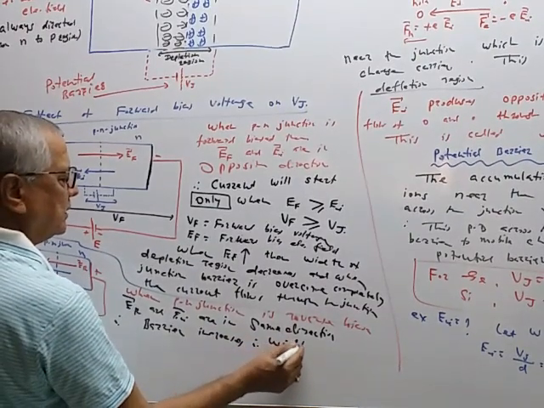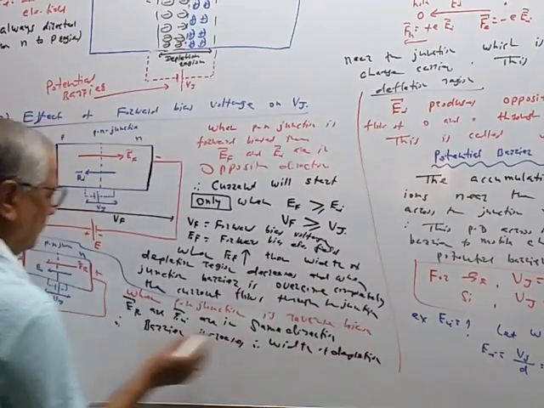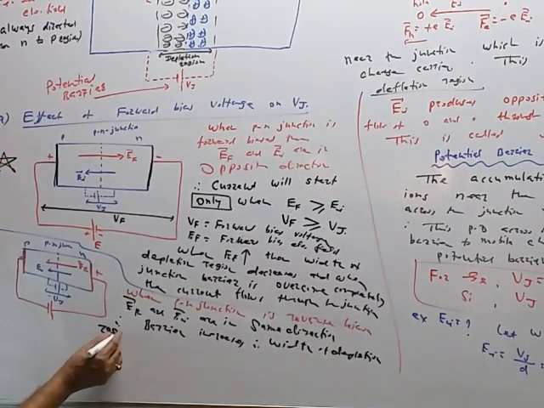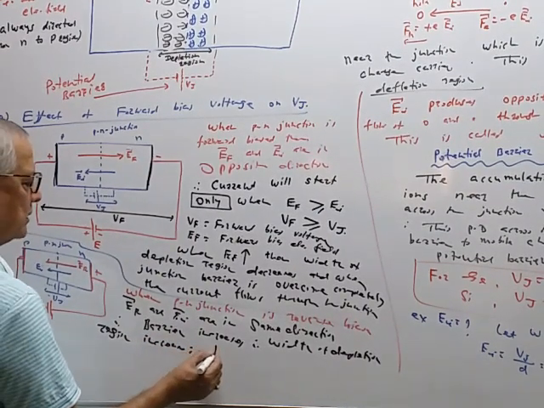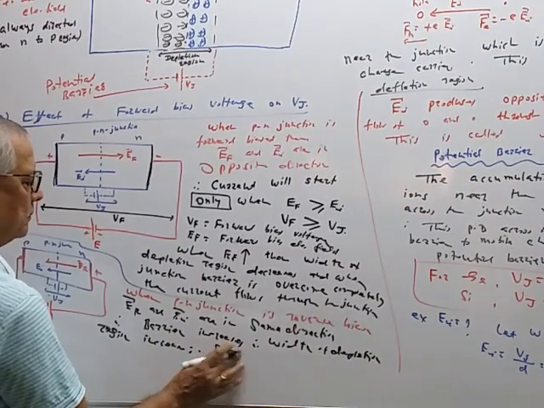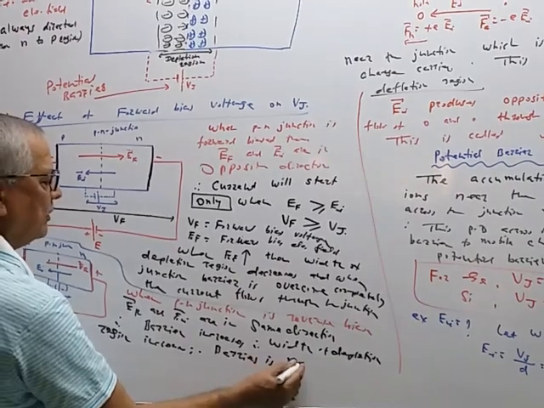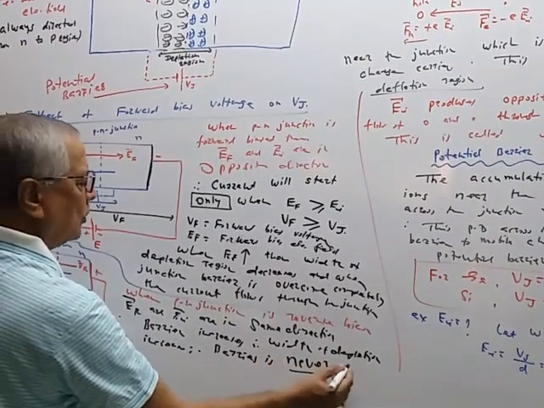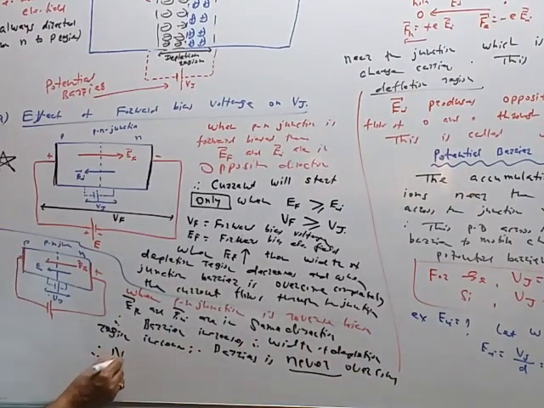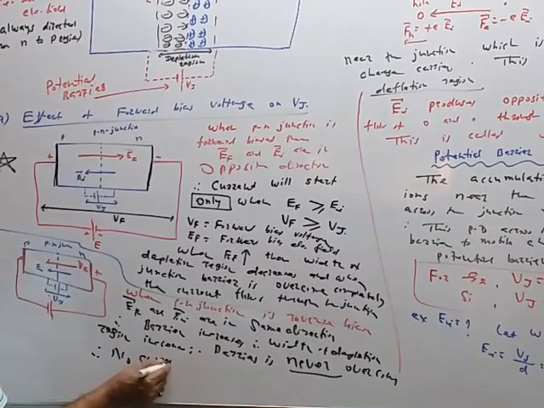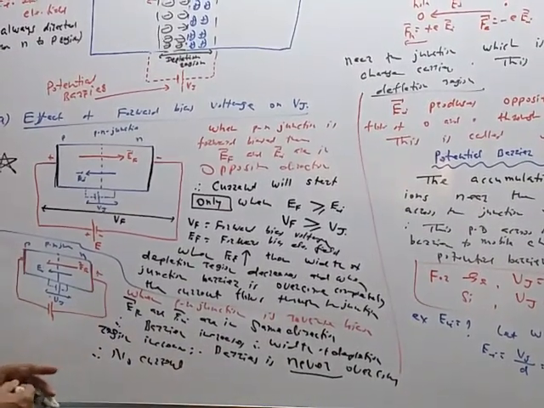width of the depletion region increases. Barrier is never overcome, and therefore no current. Why we don't get current in reverse bias, we know the reason. So in reverse bias we don't get current.